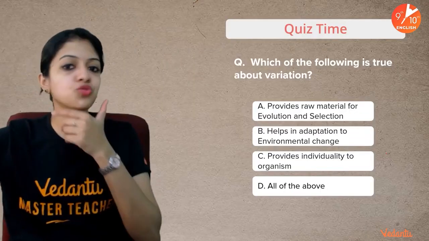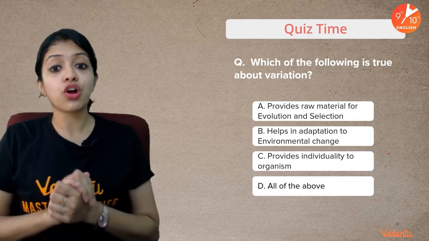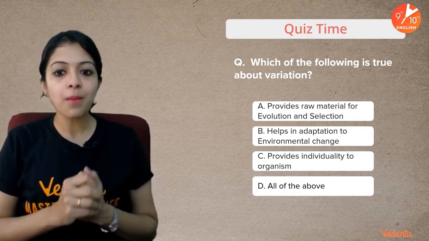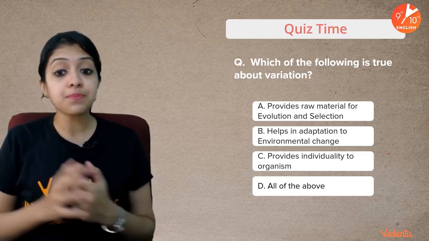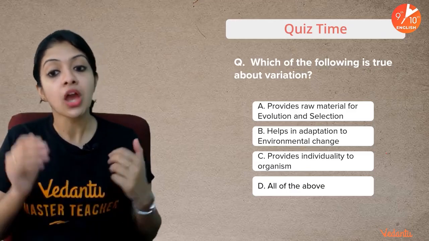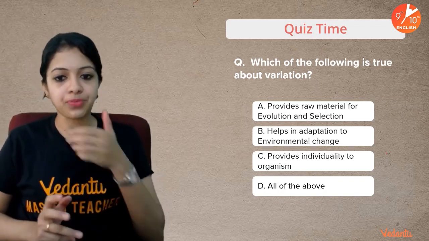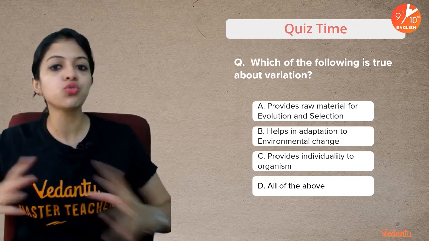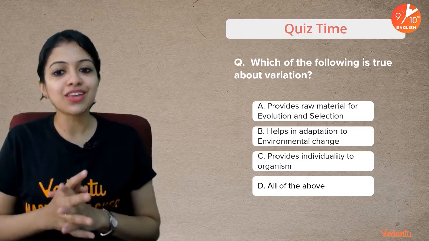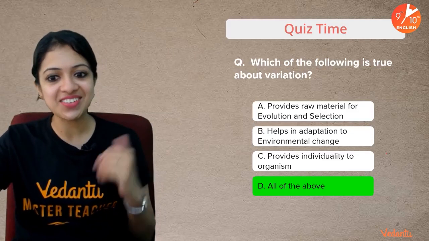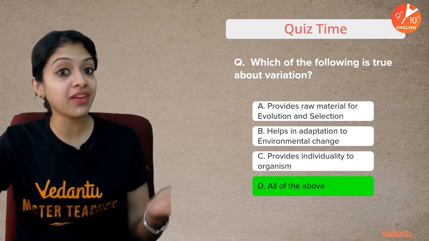Okay, so coming back to our quiz time. Which of the following is true about variation? And these are your 4 options. Provides raw material for evolution and selection, helps in adaptation to environmental change, provides individuality to organism, or all of the above. Okay, I do not want to give you too much time for this. And your time ends in 3, 2, 1 and go. The answer is all of the above, true about variation.